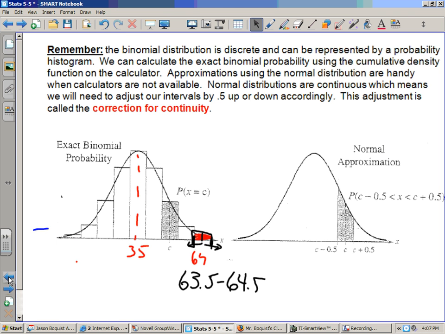Okay, again, if there's any questions, I can definitely address those. Again, the key is to translate, okay, as to what it really means. Translate is kind of this correction for continuity, is your translation that you see on the screen here. Okay. Hopefully that went well.